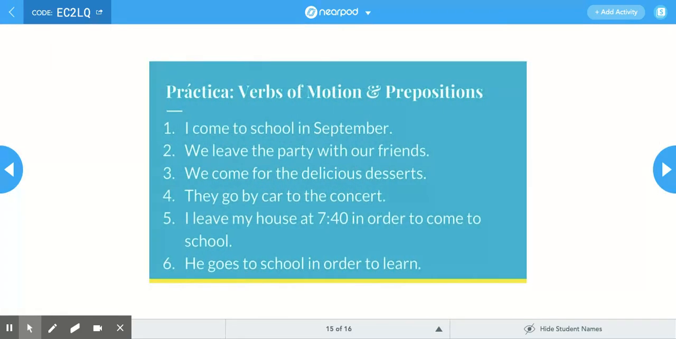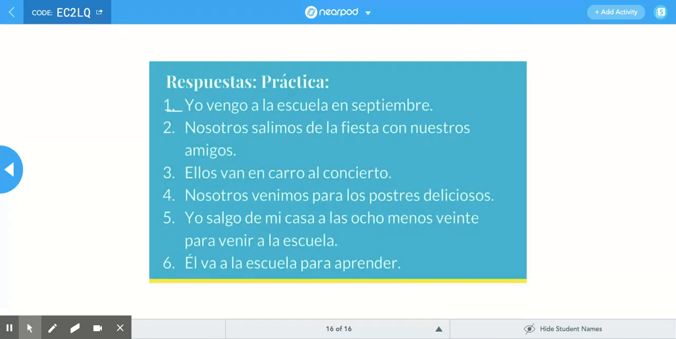Here's some practice, so pause this and practice these sentences. And check your answers. Yo vengo a la escuela en septiembre. And remember, we do not capitalize months in Spanish. Nosotros salimos de la fiesta con nuestros amigos. A lot of you keep forgetting our possessive adjectives. Okay, it's not nosotros, it's nuestros to mean our.